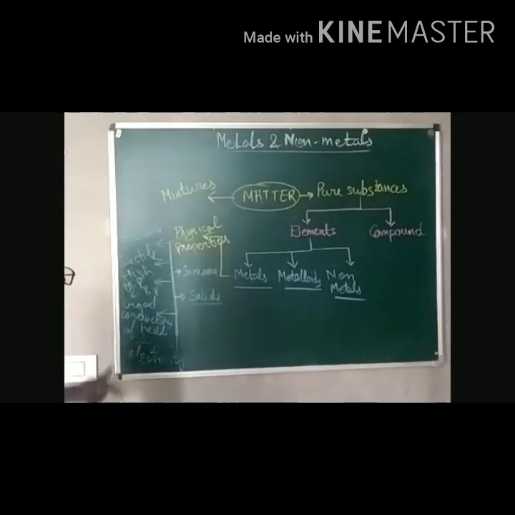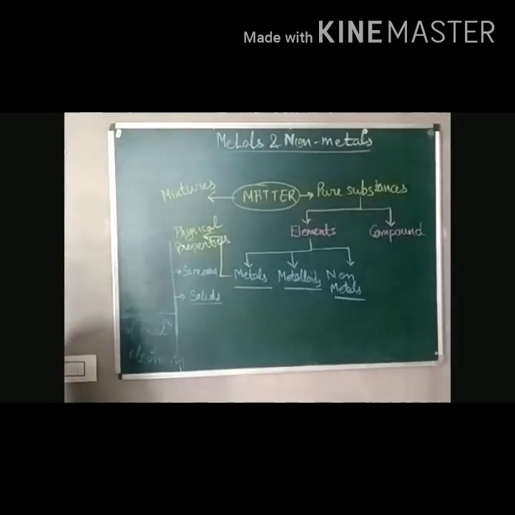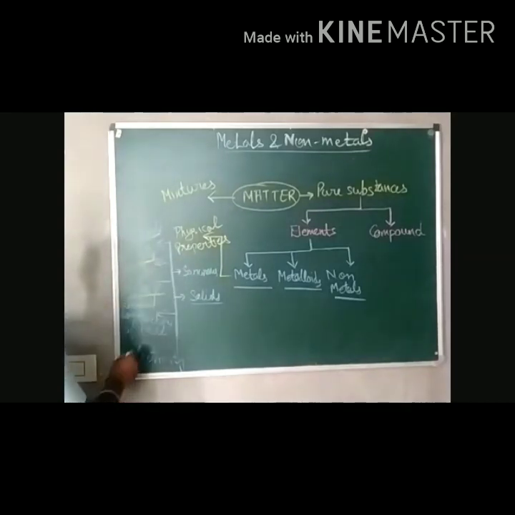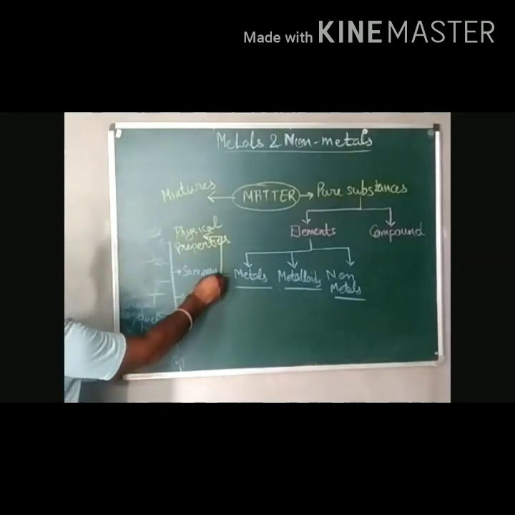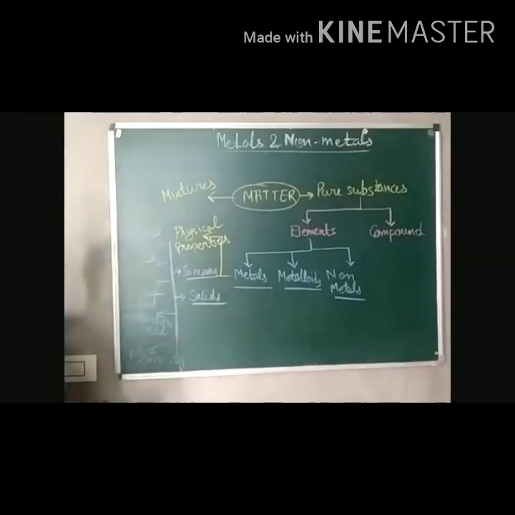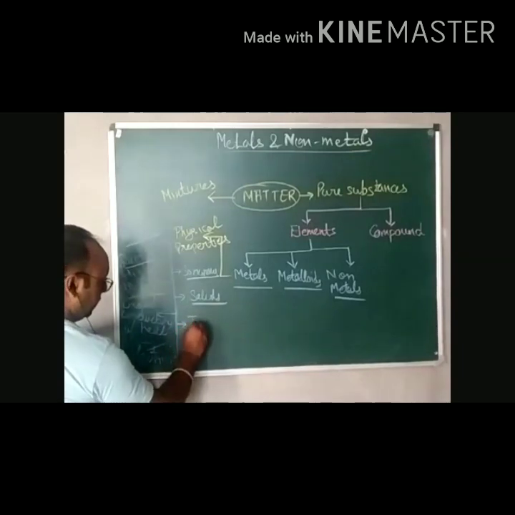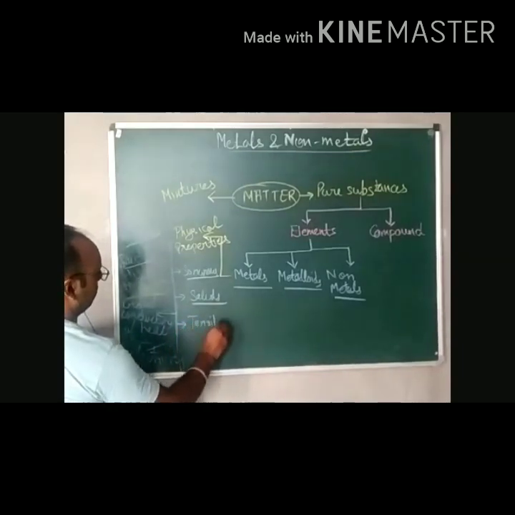So you can see the general properties of metals: malleable, ductile, high melting and boiling point, good conductor of heat and electricity, and hardness and sonority. One more, tensile strength. They have high tensile strength.